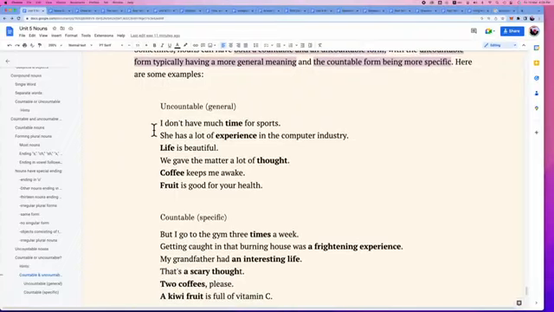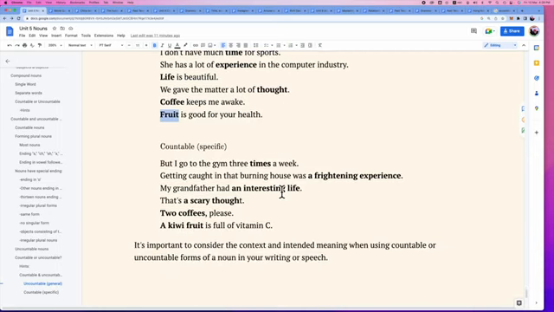Some nouns could be used as either countable or uncountable. They represent a general idea when they are uncountable, and when they represent a very specific idea, they will be countable nouns. Let's take a look. Uncountable: I don't have much time, experience, life, thought, coffee, fruit. They could be uncountable when they are referring to some general meaning, but it will be more specific if they are used as countable nouns.